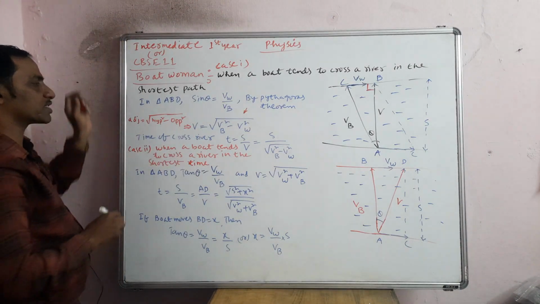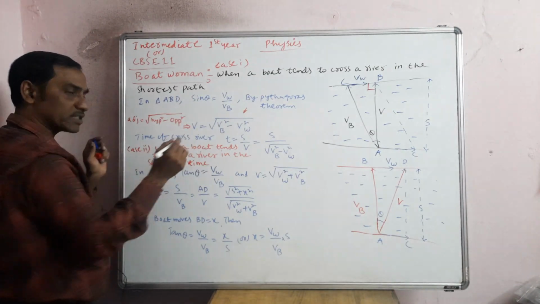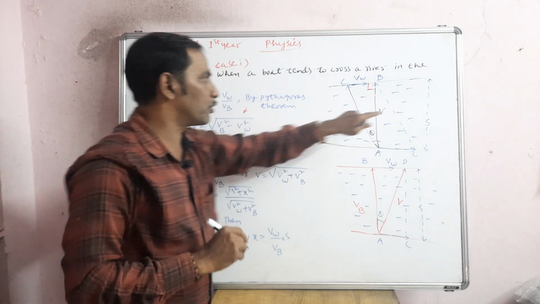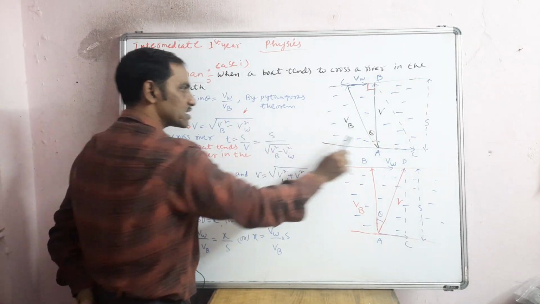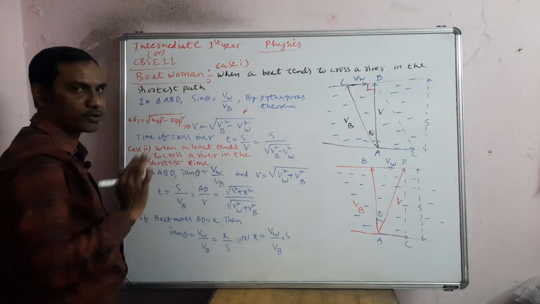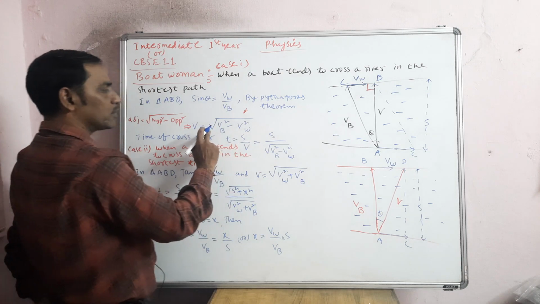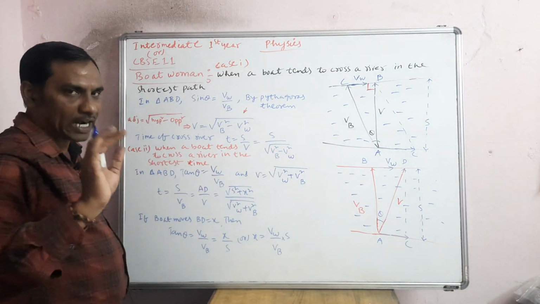Now coming to the next, the time of crossing the river. What is the time they are crossing? See, when you take the distance, here there is a logic. You have to take whatever distance we are covering, and in that particular direction whatever the speed v is, that you are taking, meaning s by v you have to take. So what is v actually? Under root of v square b minus v square w. So in that way you have to take.